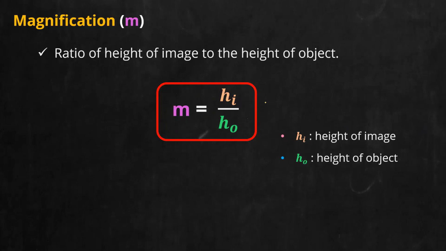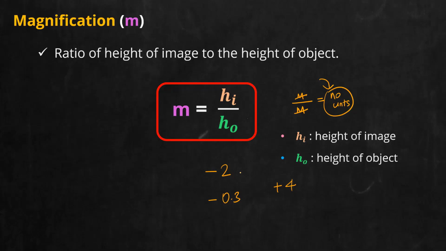Now, can you guess what will be the SI unit of magnification? Looking at the equation, you can easily answer. What is the SI unit of height? Meter. So here we are actually taking a meter divided by another meter. This will easily cancel each other and you will get no units. So again, very important, magnification has no unit. It is just a value. Magnification can be 0.3 or plus 4. Never put a unit to the magnification.